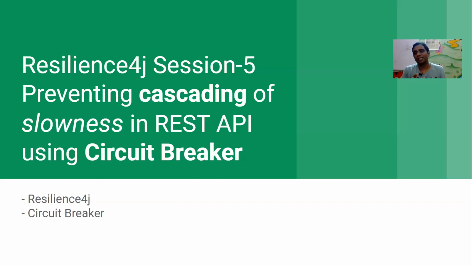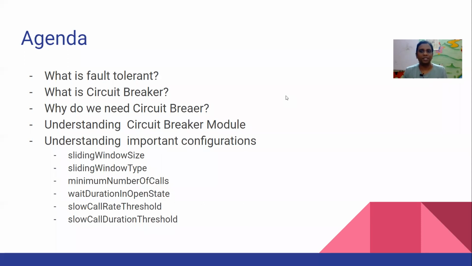Let me explain on a whiteboard. It's a lot simpler to understand than explaining with my hands. If you watched my previous video, you will understand I covered that in depth. Here I'll just go through an overview of the various states of the circuit breaker, because I'm not going to focus on them. I'll go very quickly through a high-level overview. What is fault tolerance? You know that, okay?